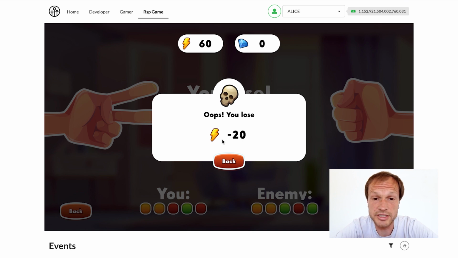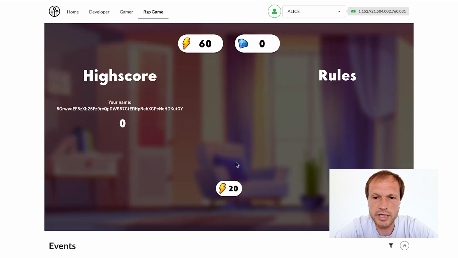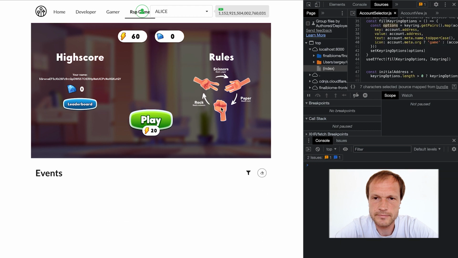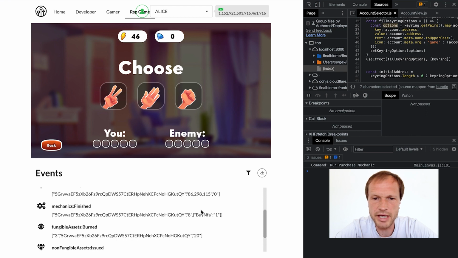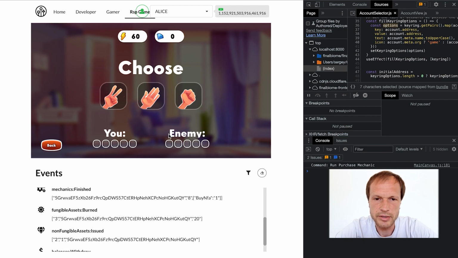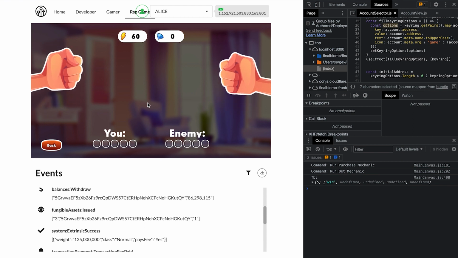Great, I lost. Let's start a new one and see what happens. When we push the play button, we start the game. Under the terms of the game configuration, we purchase the bet asset at the price of 20 points of energy. Let's push the button. Okay, energy decreased, and in the events section, we can see that some mechanic has been executed. To be specific, the purchase mechanic for 20 points of energy gives Alice the bet NFA, which will be used next in an attempt to win an award.